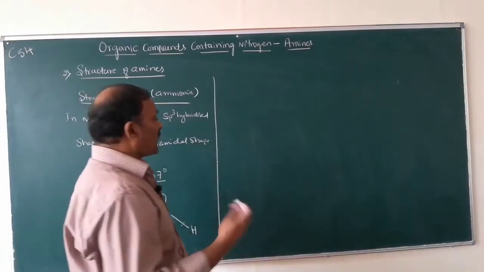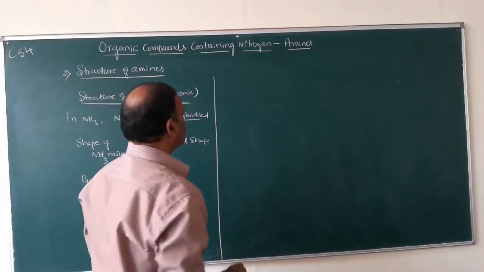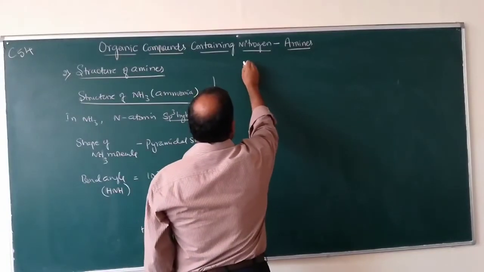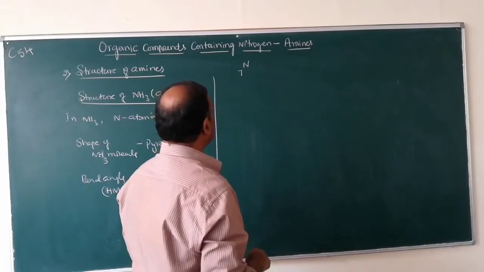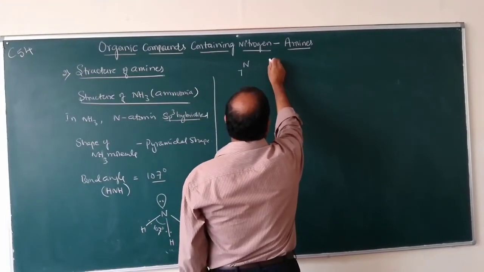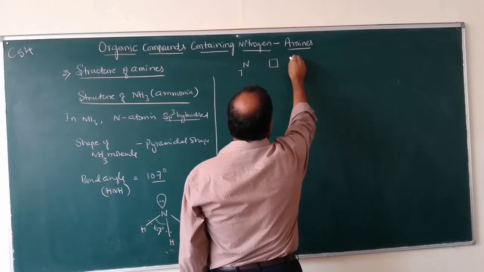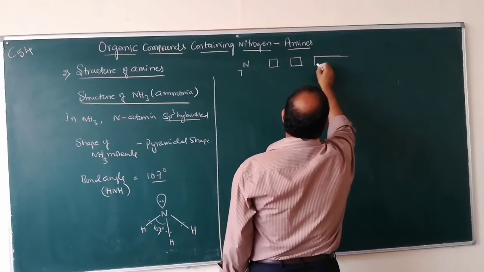So what is the meaning of sp3 hybridization? I will tell you. The nitrogen atom's atomic number is 7. So what is its electronic configuration? This is 1s, this is 2s, and this one is 2p.